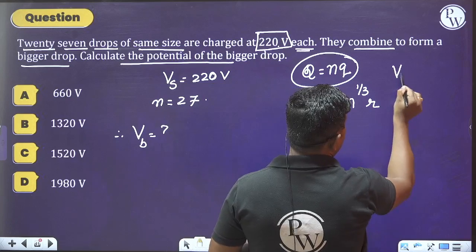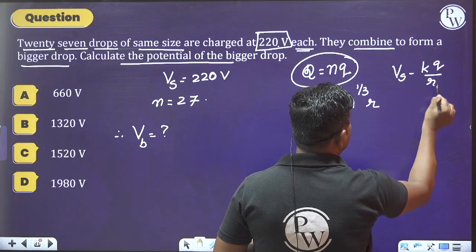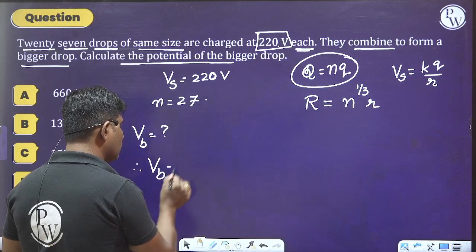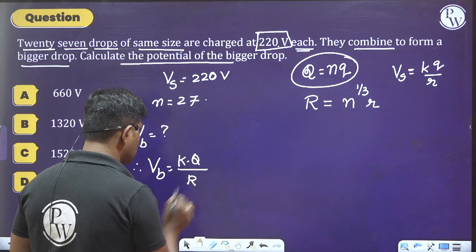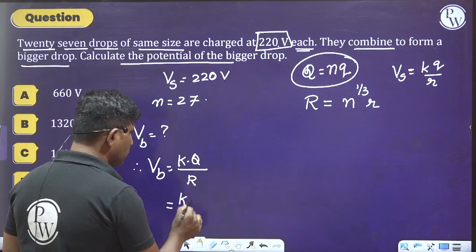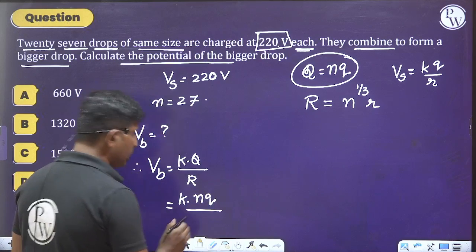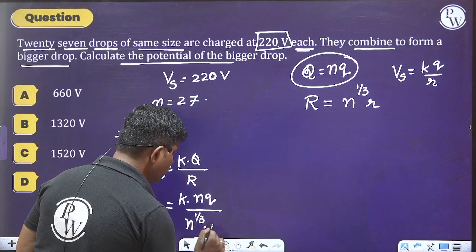What is the potential of the smaller drop? It is k into small q divided by small r. Therefore, the potential of the bigger drop is k into capital Q divided by capital R. Capital Q is n into small q, and capital R is n to the power of 1 by 3 into small r.